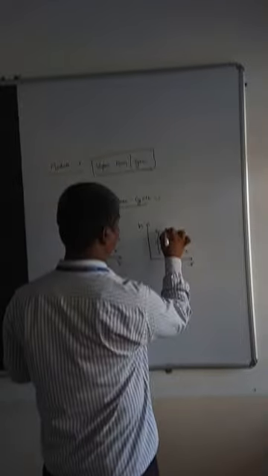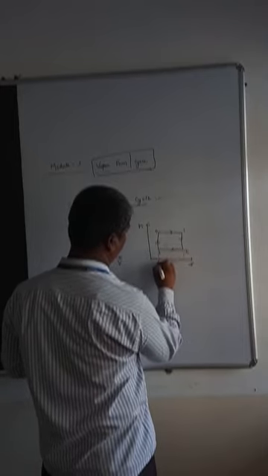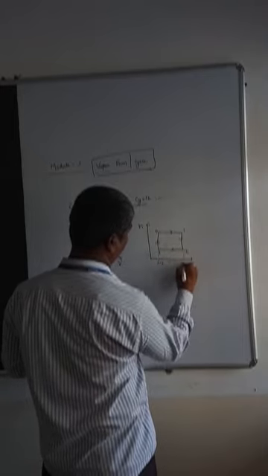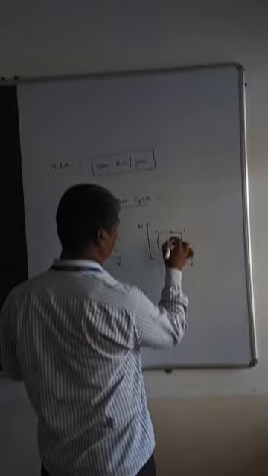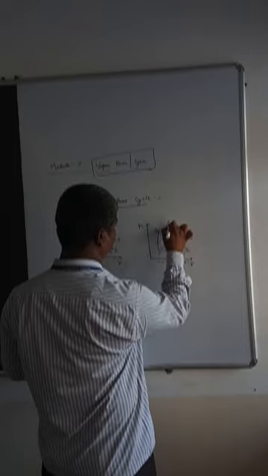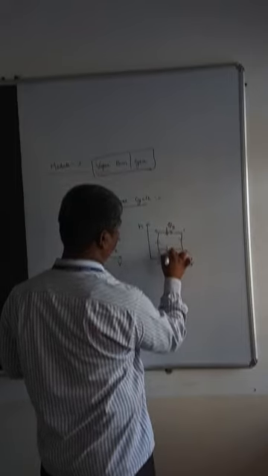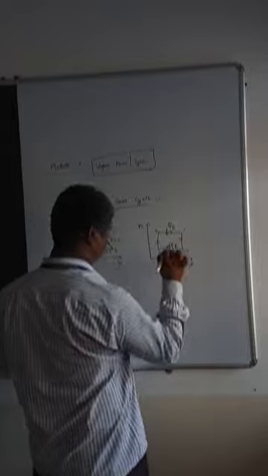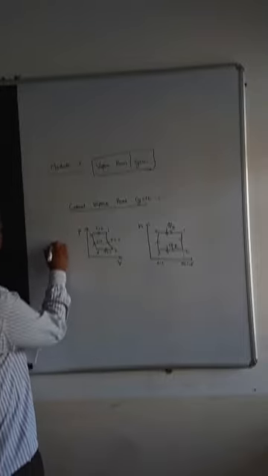So here, since these two processes have constant entropy, heat addition and heat rejection should happen in these two only. So here we are considering this as heat addition, that is heat supply, and here it is heat rejected. Right.